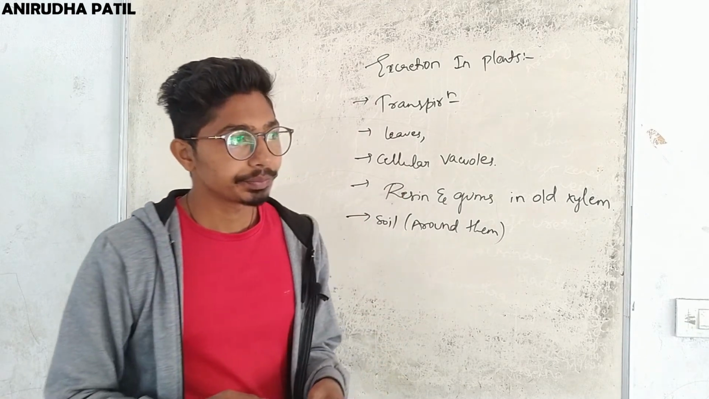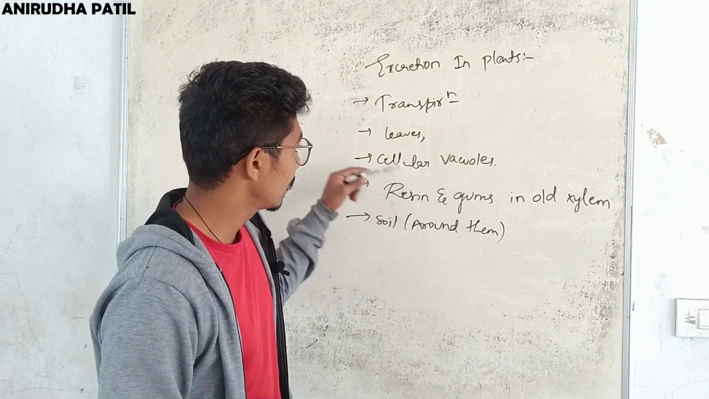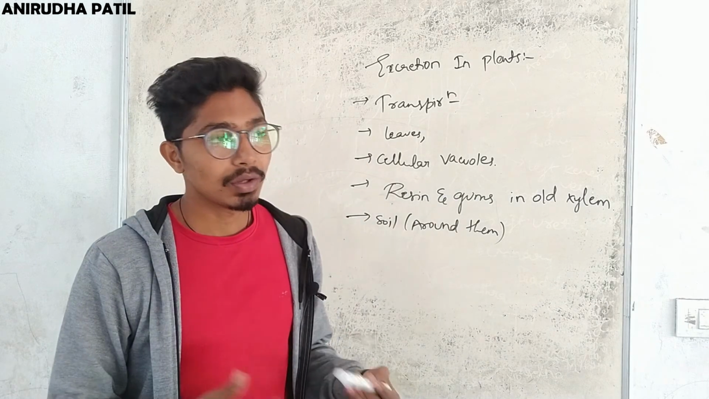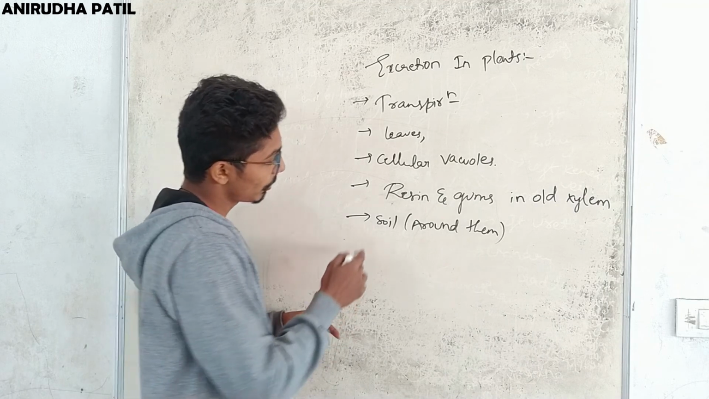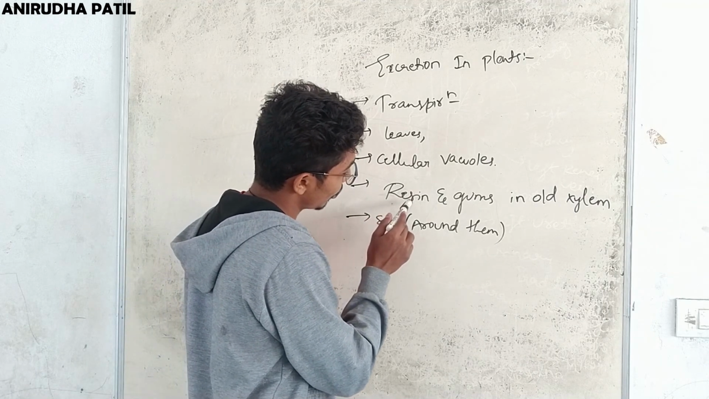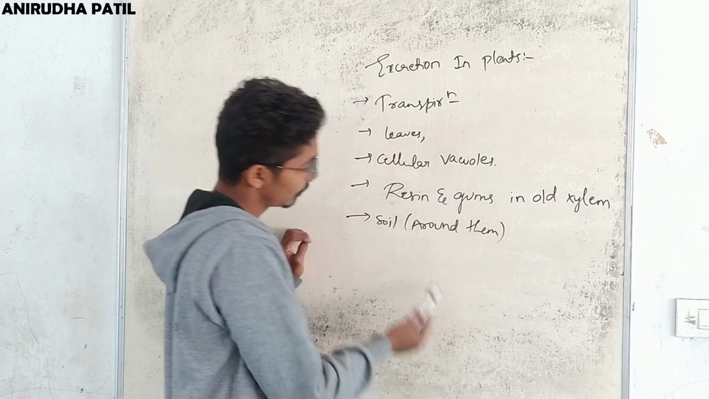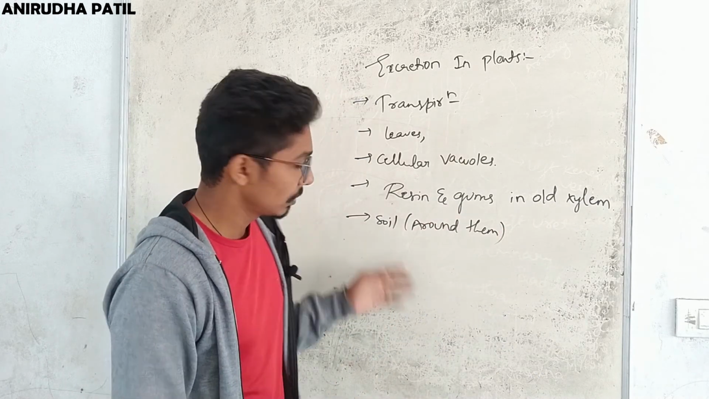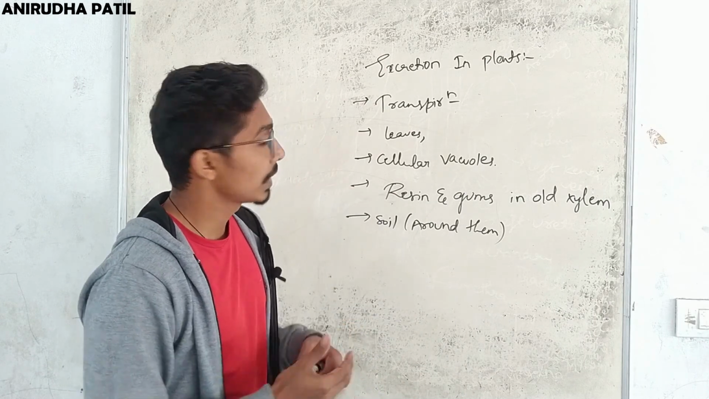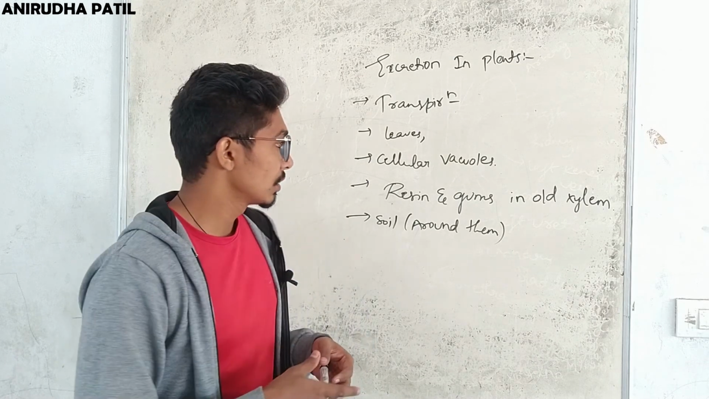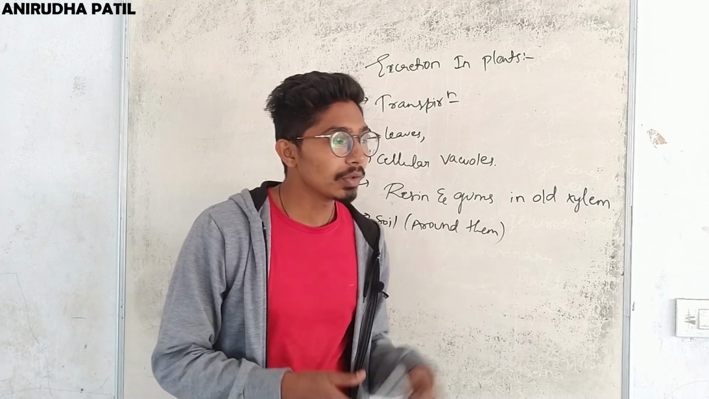They also store waste products in cellular vacuoles, and they shed waste products in the form of dead leaves. Some of the waste products are excreted, like resin and gums, which are found in old xylem. They also transfer the excretory waste into the soil around them. So these are the various methods by which plants transfer the waste products out of their body. So this is all about life processes.